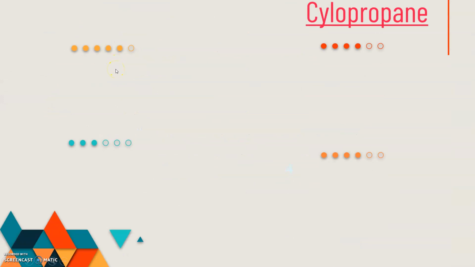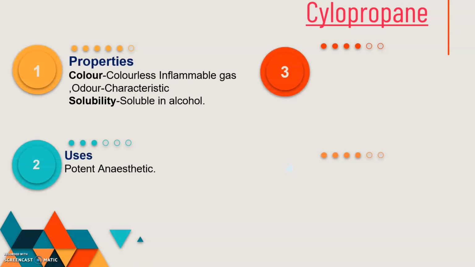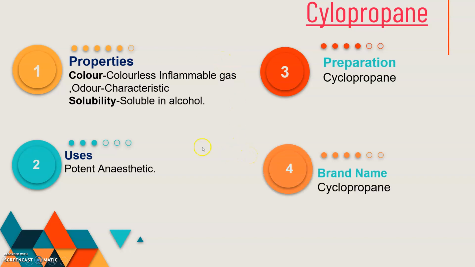Second drug is cyclopropane. Here are the properties, then the uses, preparation, and the brand names. These are the 4 different parameters of cyclopropane. You can write in your notebook. I pause this video and you can write it.